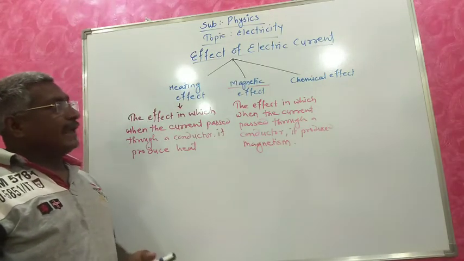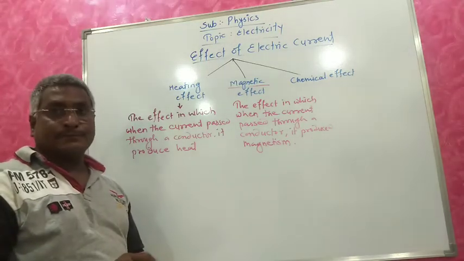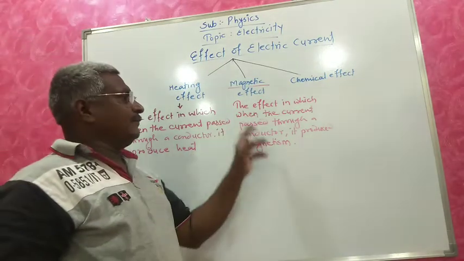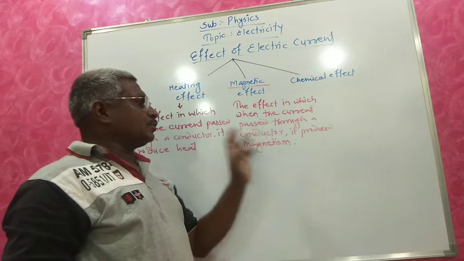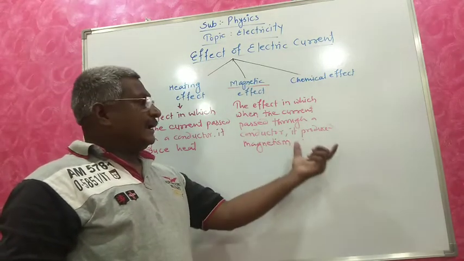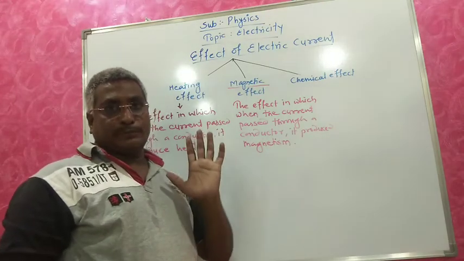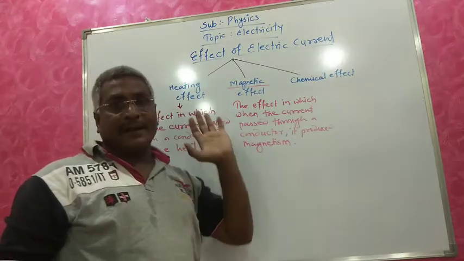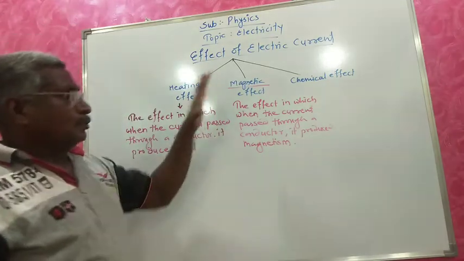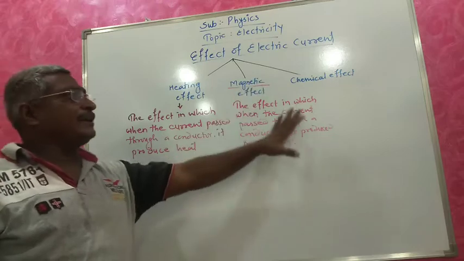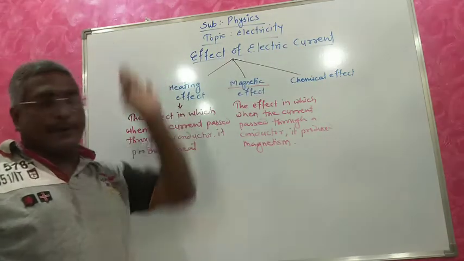Last is the chemical effect: the effect in which, when the current passes through a conductor, it splits the compound, is called the chemical effect. So this is the general information about the heating effect, magnetic effect and chemical effect.